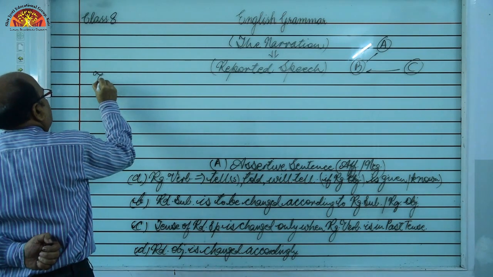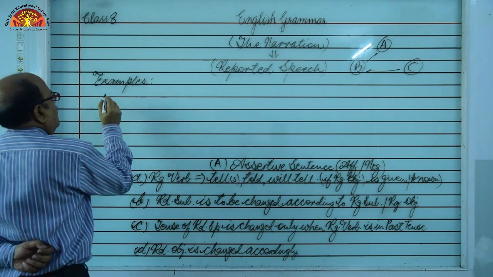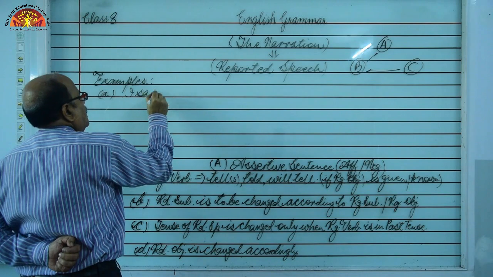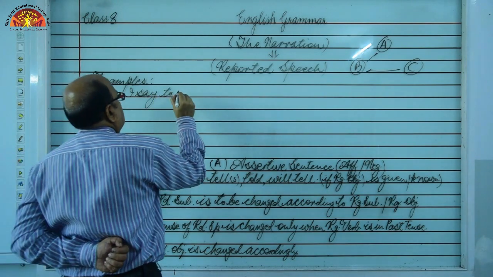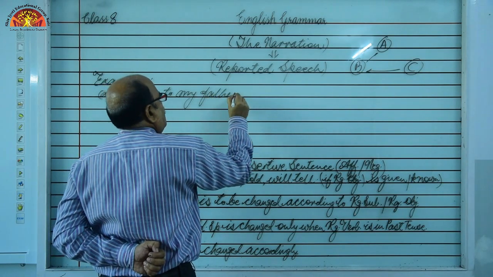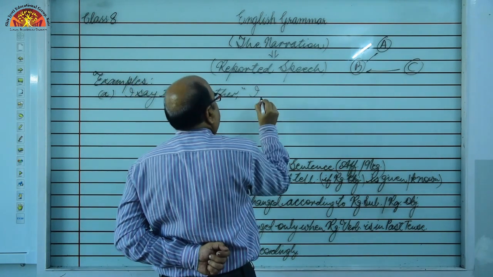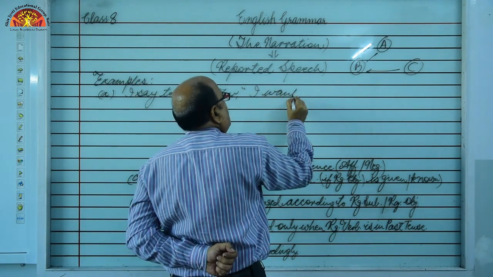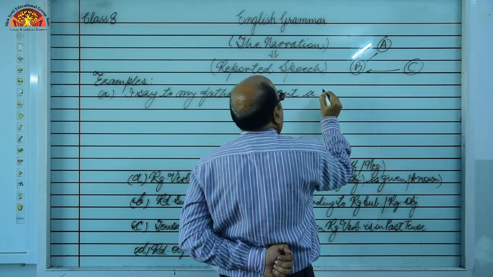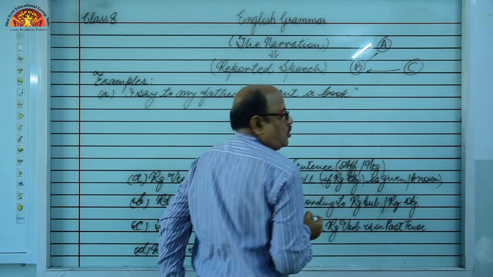Examples. First one, I say to my father, I want a book.